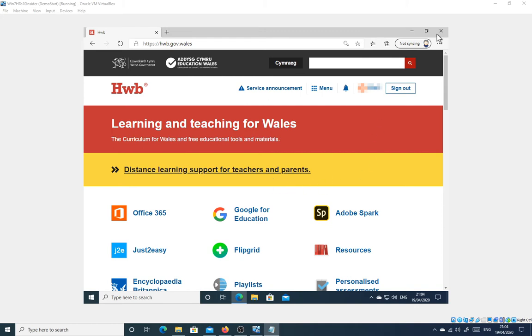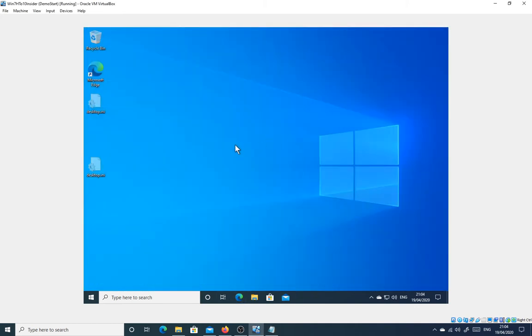Now, just before we get started with Hub, a little detour. I'm going to create a new Windows 10 account on this device for my daughter. You don't have to do this on your home device, but it does mean that your child's files can be kept separate from your own. This might be handy if you have to share your PC and would like to keep your schoolwork and your own work separate.